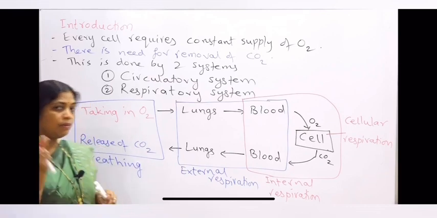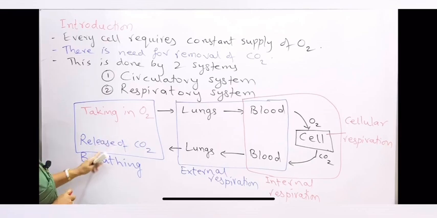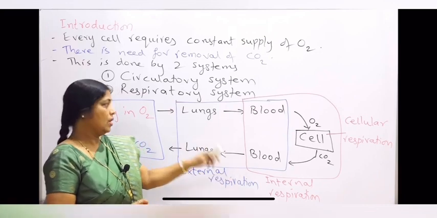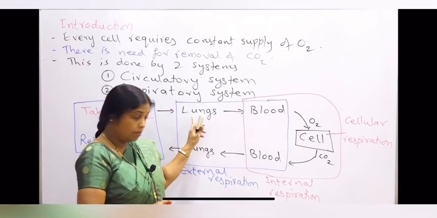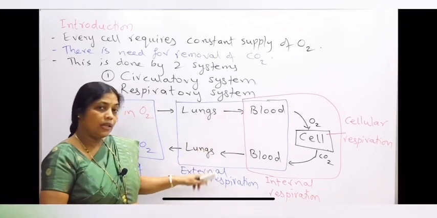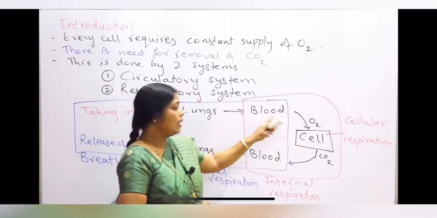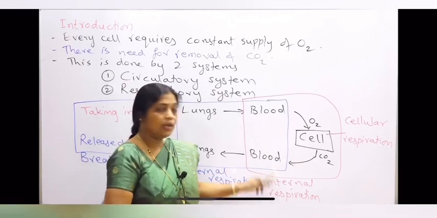What is breathing? Breathing is a simple process of taking in of oxygen and releasing out of carbon dioxide. Then respiration is the exchange of gases. Exchange of gases which takes place at the level of lungs, that is between lungs and blood, is called external respiration, and the exchange of gases which is taking place at the level of tissues, between the cells and the blood, is called internal respiration.